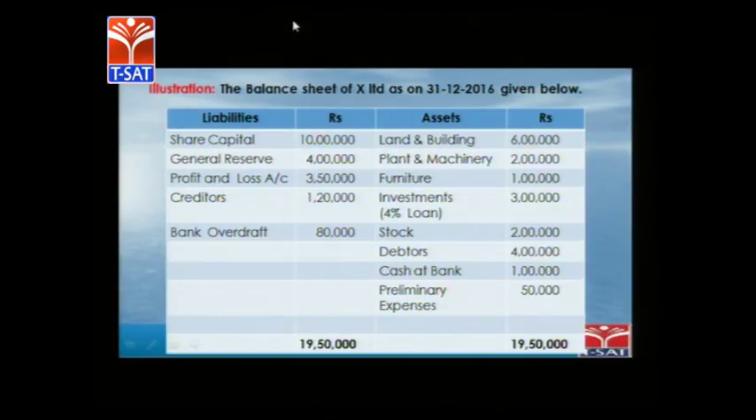Share capital, reserves and surpluses, general reserve, profit and loss account balance, creditors and bank overdraft. Then land and building, plant and machinery, furniture, investment. Interest on investment, that is 4%, is also given, and it has to be adjusted. Stock, debtors, cash at bank, preliminary expenses, fictitious assets, one of the examples.